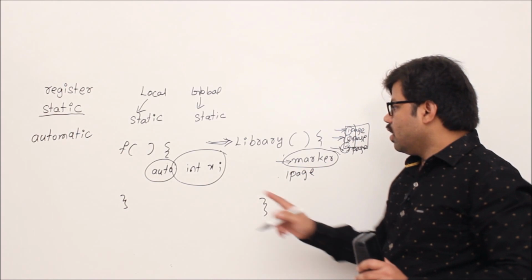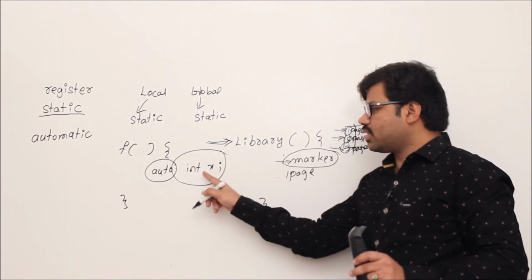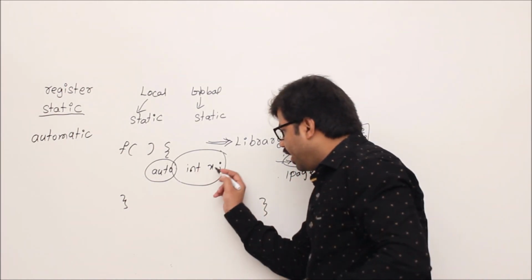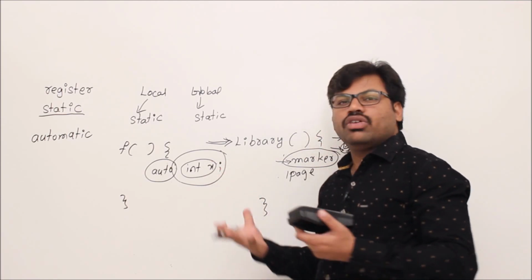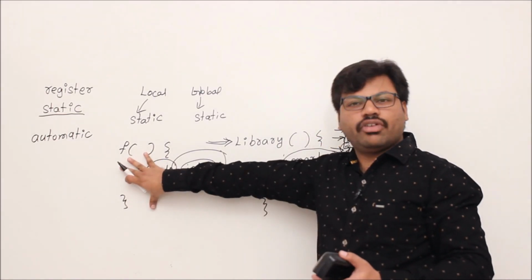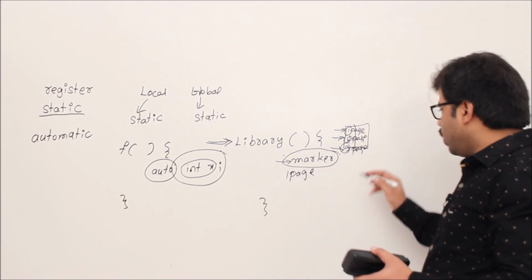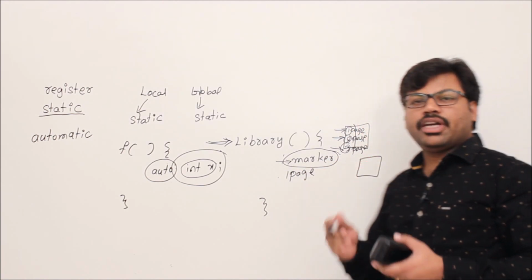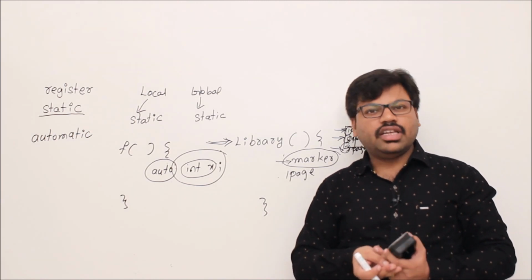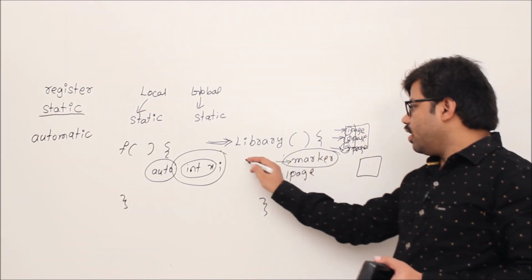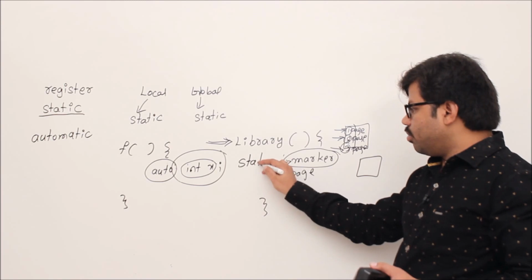But see the difference here. What is the difference between marker and x? The int x doesn't have any purpose after the execution of the function, but this marker has a purpose. What is that purpose? Every time it should remember the previous page that you read, right? Then such variables can be declared as static variables.